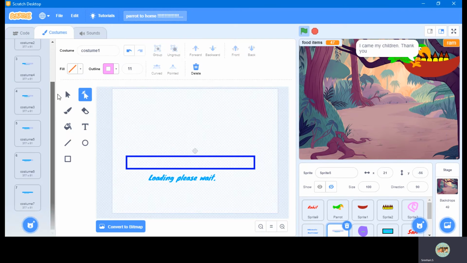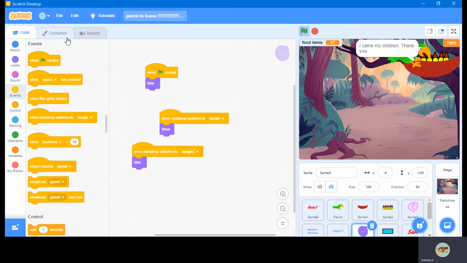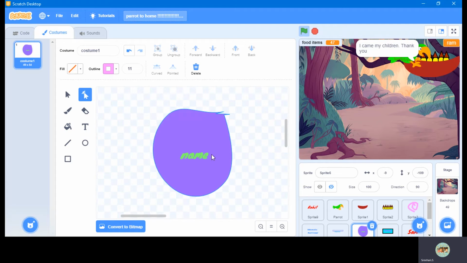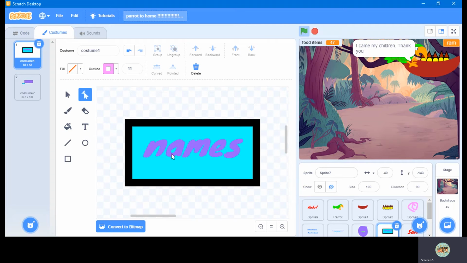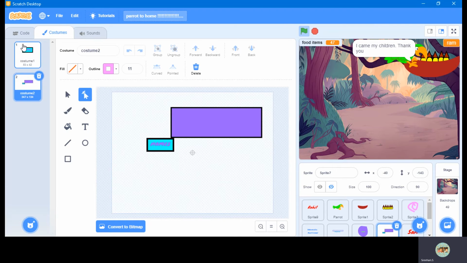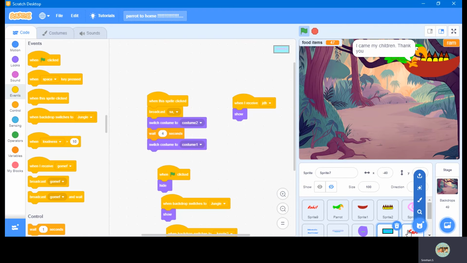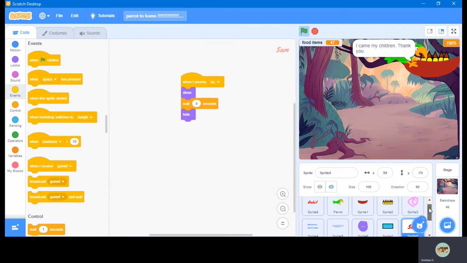This is the loading part. This is when we are going to click the name and we are writing the name now. So this is helping to tell what is your name. This is the names box. This is the name Sam. So the coding is when I receive